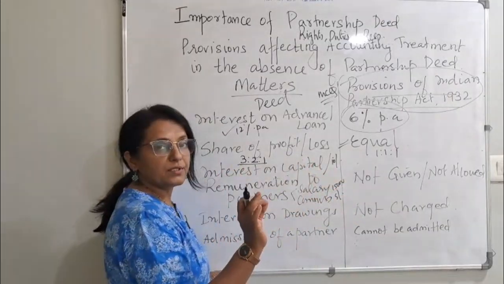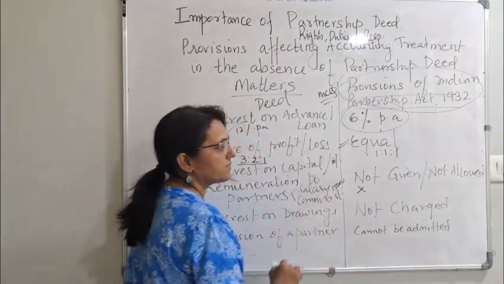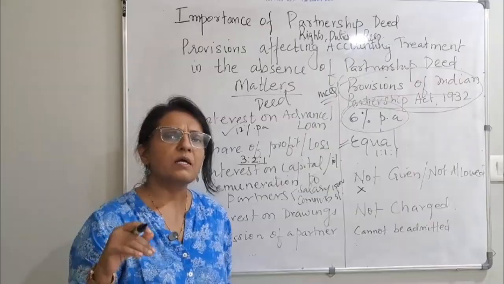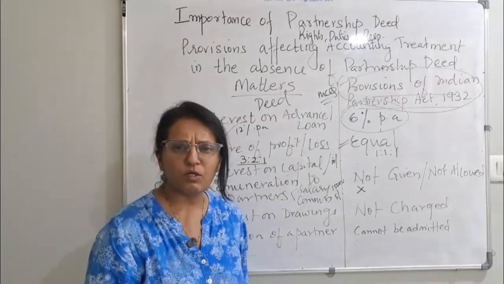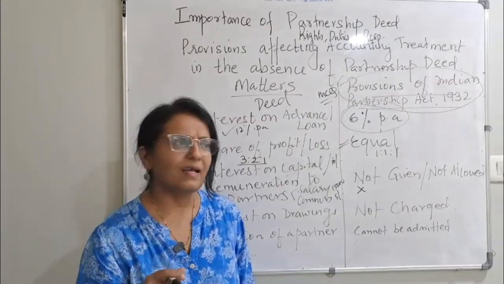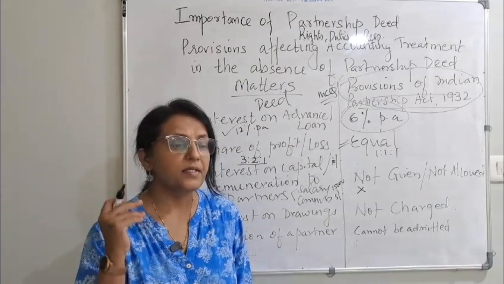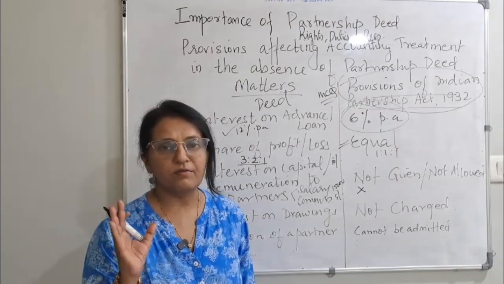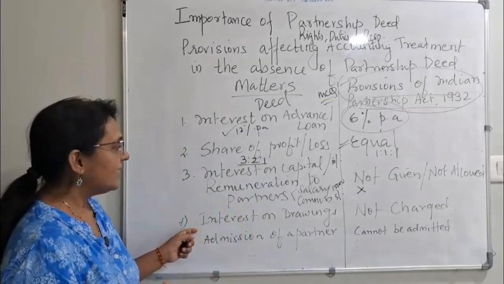If nothing is mentioned, then nothing is given. It is not allowed. You cannot give anything. Even if the person has worked a lot, at the end of the day he's crying, "I want interest on capital, I want salary, I work so much day and night." No. It is not there in the deed, he will not get. Okay? Fine. Next is interest on drawings.